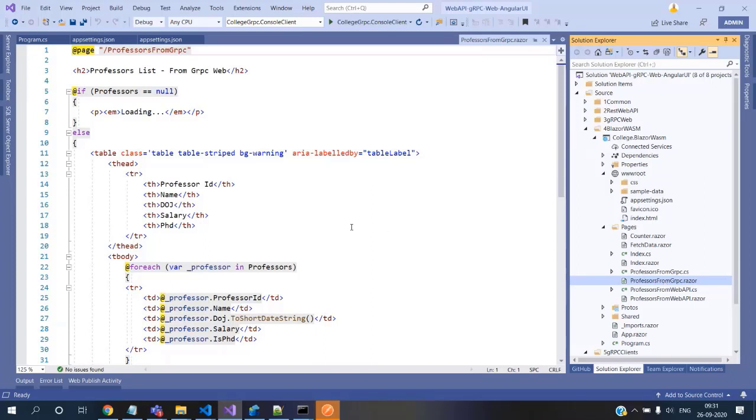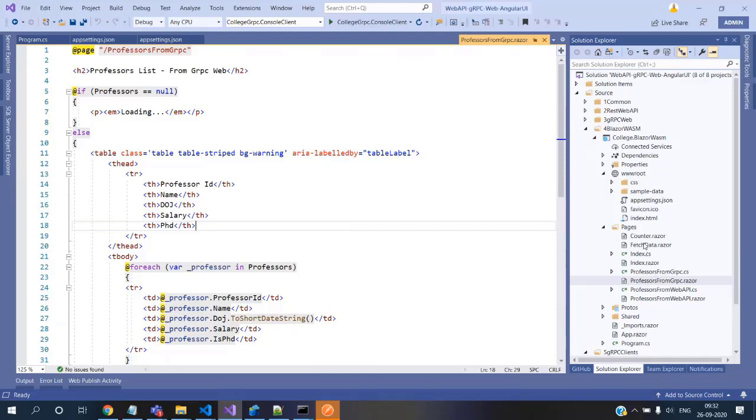You see these two different pieces. If you club both, it becomes one page. You have the razor and you have the CS file. So similar to ASPX web forms, if you have worked in ASPX web forms, you have an ASPX page and the corresponding code behind, the .cs. So similarly, we can do that.